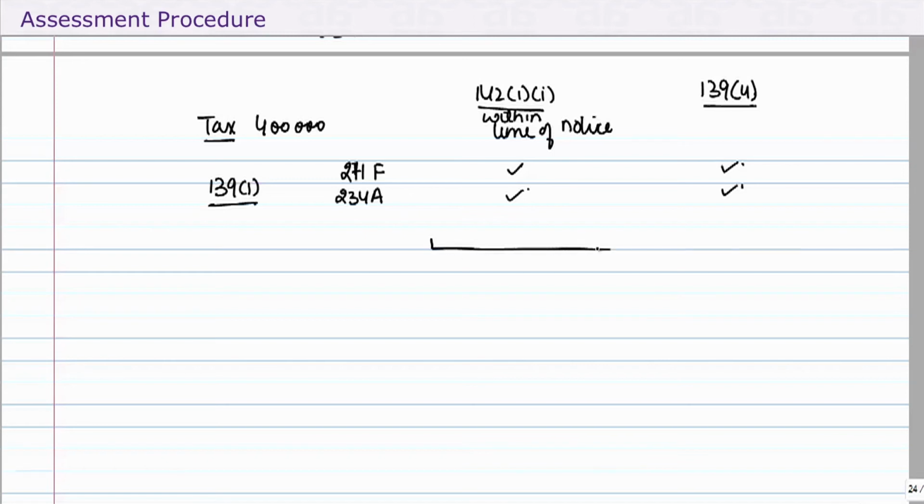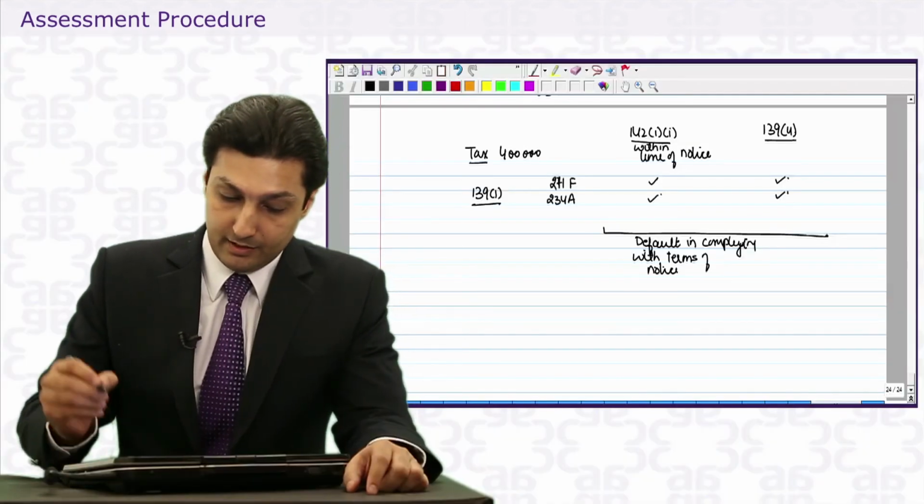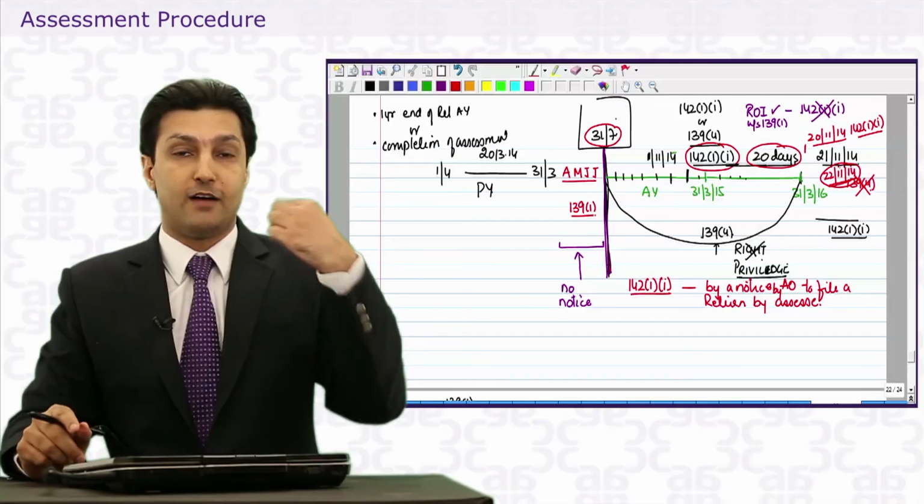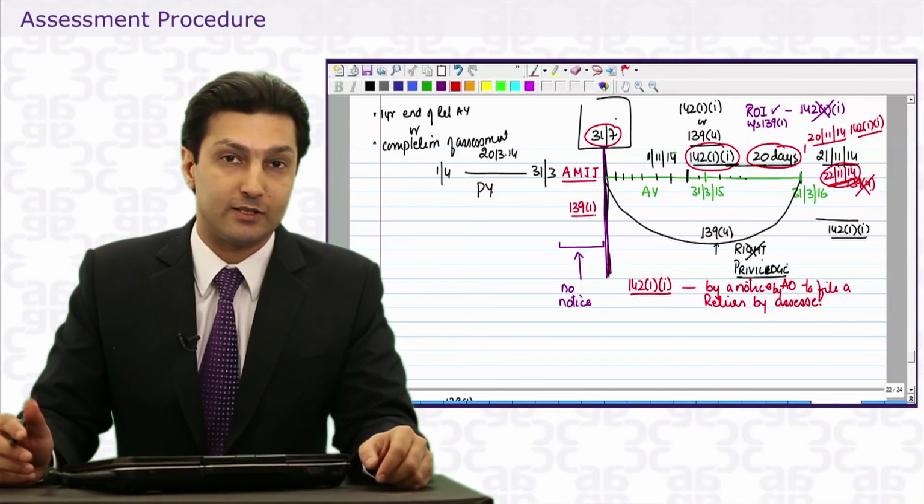Now what happens if you default in complying with terms of notice? That means over here, you got a notice, you needed to file a return within 20 days, but you did not. But you did file it, let's say by 22nd of November 14. That means you filed a return, but after the due date or after the date mentioned in the notice. Is that a valid return?